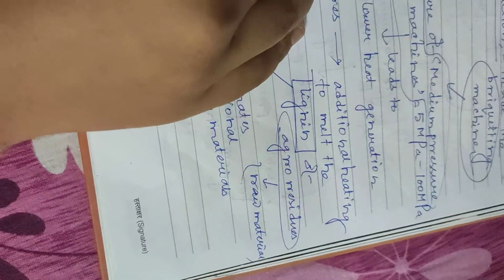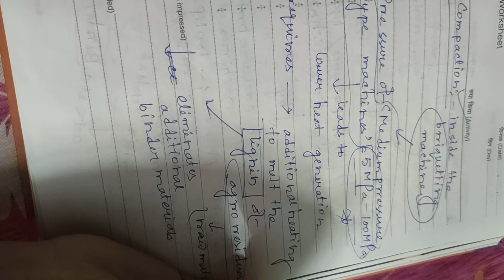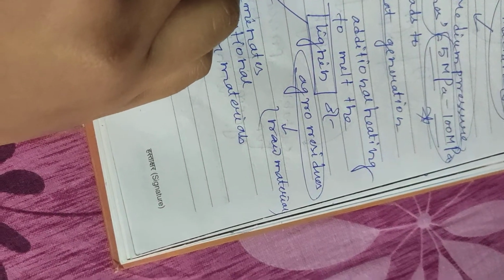Then the third process is compaction, which is done inside the briquetting machine. The pressure of medium pressure type machines is 5 MPa to 100 MPa, which leads to lower heat generation. This requires additional heating to melt the lignin content of agro residues.